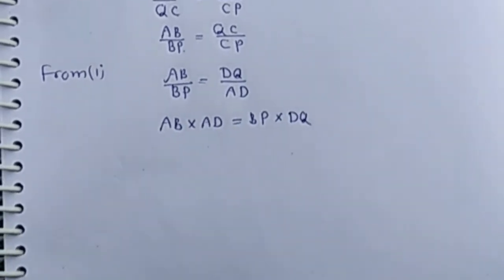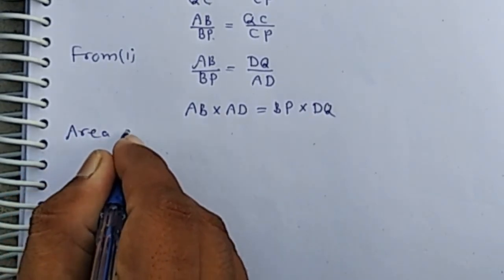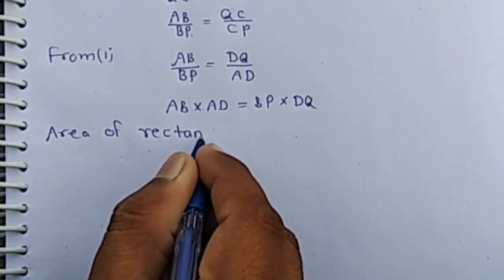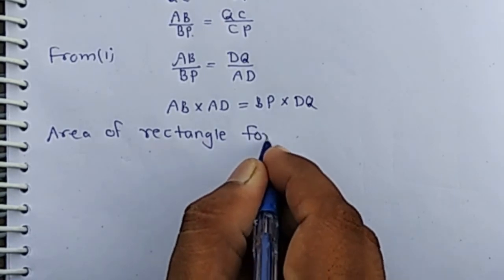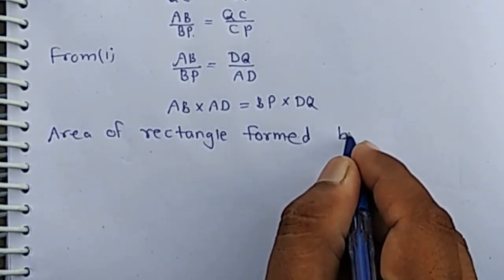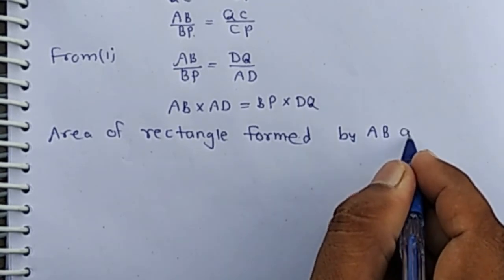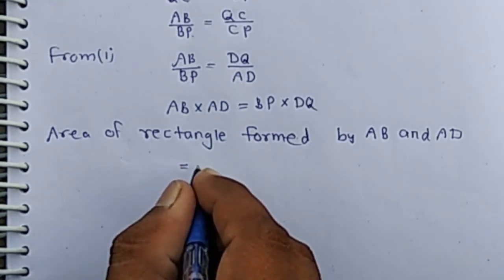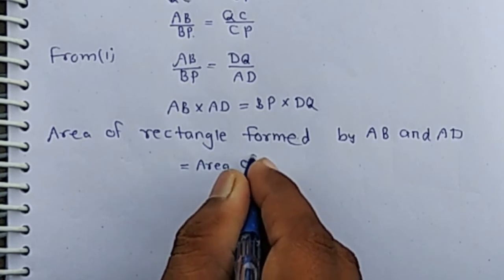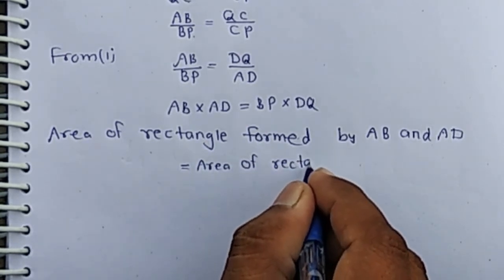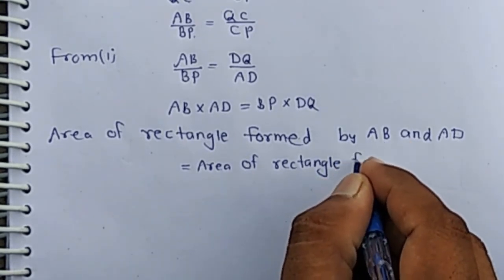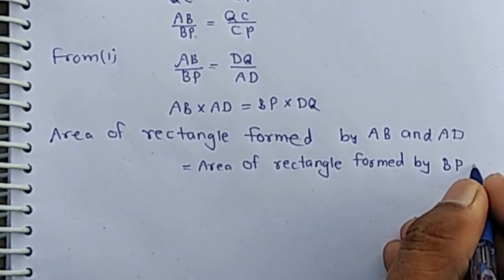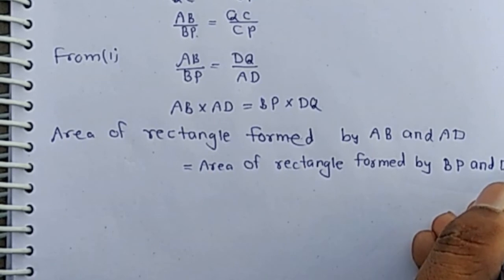Then area of rectangle formed by AB and AD is equal to area of rectangle formed by BP and DQ. It is proved.